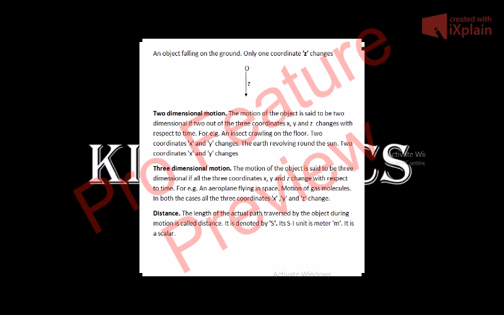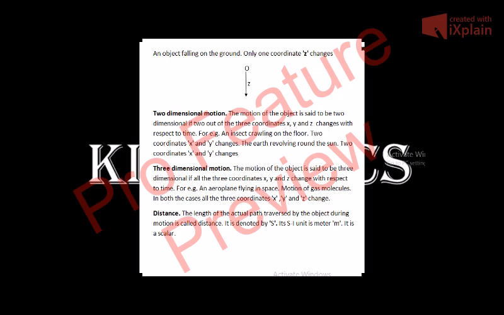Similarly, the molecules of a gas are in random, zigzag motion. They sometimes go towards left, sometimes towards right, sometimes they move upwards, sometimes downwards. So all the coordinates x, y, and z change. So the motion of the molecules of a gas is three-dimensional.